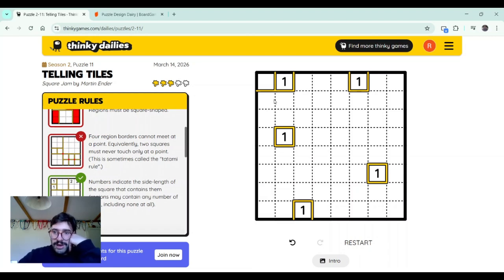I just wanted to write here that we cannot do this line, because if we do this line, then we have a four-way intersection there. So this has to be at least a 2 by 2, and it can only be a 2 by 2 because there is no space for a 3 by 3. Excellent. We also will close here, and we will also make here a 2 by 2, and this will also have to be a 2 by 2. This also will have to be a 1 by 1 and a 2 by 2 here in this corner, and this corner will also create a 2 by 2.